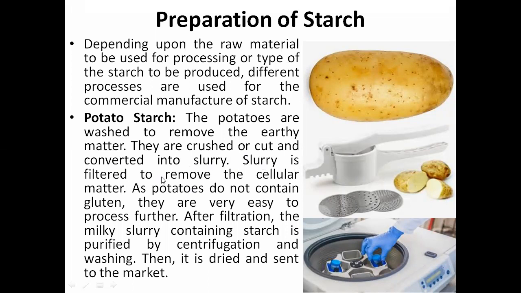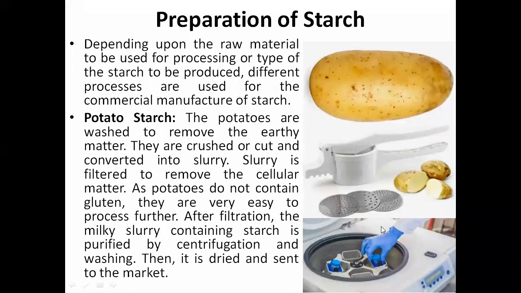This slurry is filtered to remove the cellular matter, right? A lot of cellular matter or cell particles will be there, which we can filter and remove, and the juice part we can use for further processing. As potatoes do not contain gluten, they are very easy to process further. Since gluten is not there, it is easily converted into a viscous liquid. After filtration, the milky slurry, like concentrated milk and containing starch, is purified by centrifugation and washing.